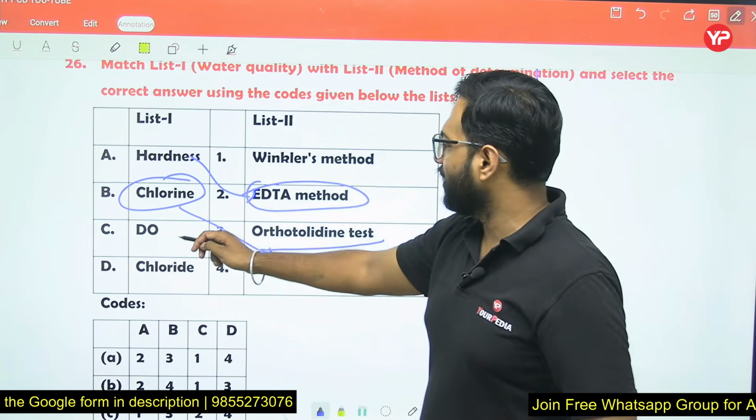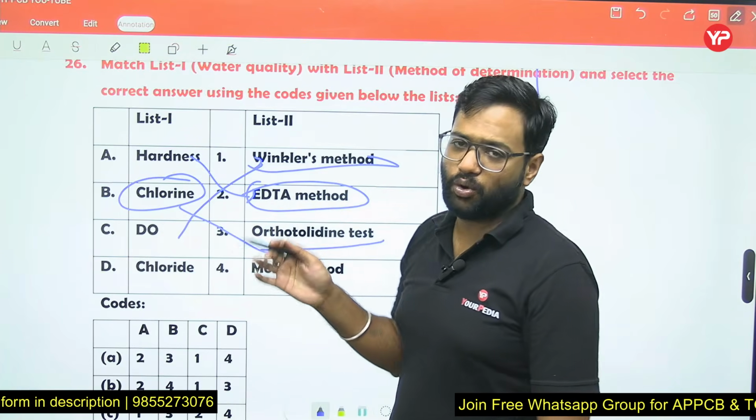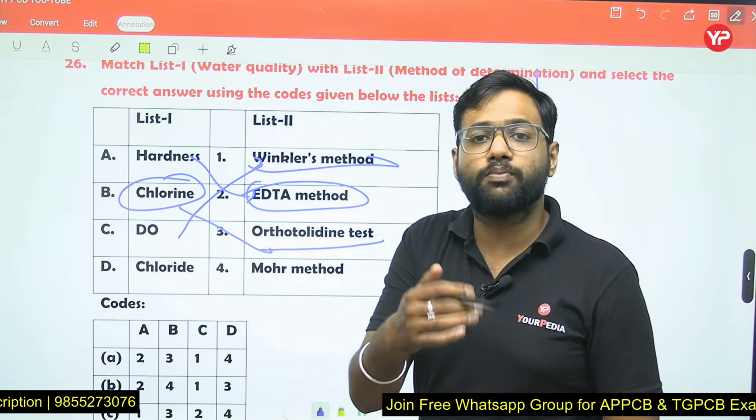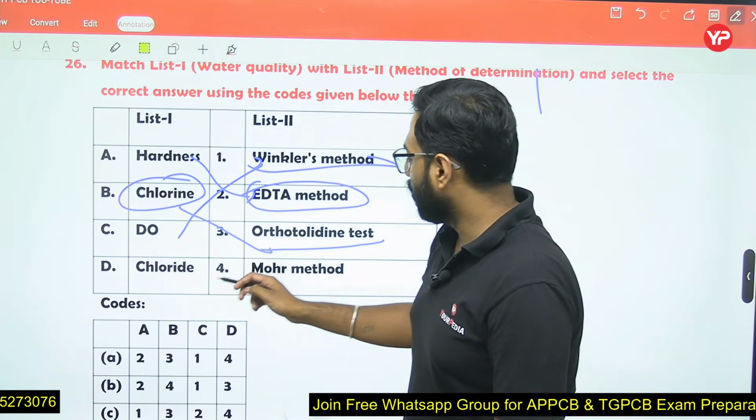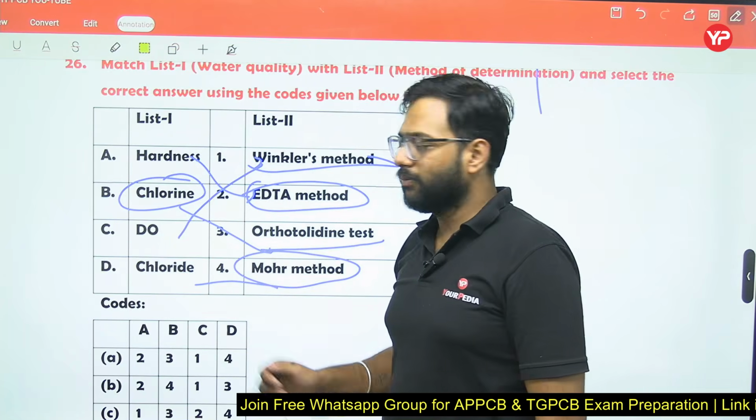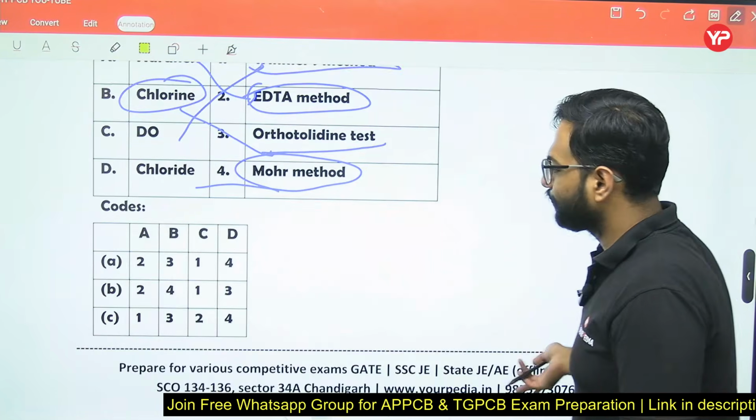DO is found by the modified Winkler's method. This is originally Winkler's, but we use the modified Winkler's method. Chloride is by Mohr's method, right?